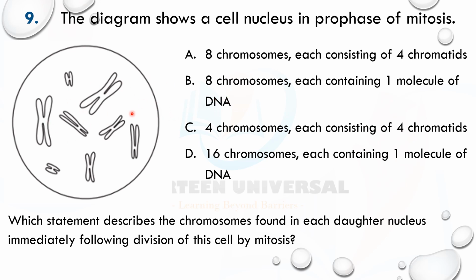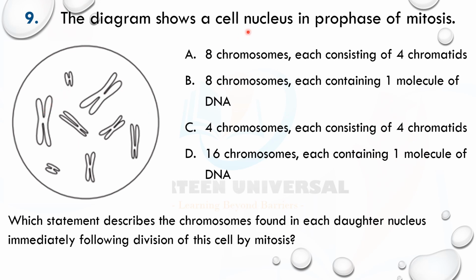Now, the question says, which statement describes the chromosomes found in each daughter nucleus immediately following division of this cell by mitosis? Of course, each of them, their sister chromatids will separate. So this will separate, this will separate, this will separate. But you see that these chromatids are genetically identical because they have the same genes.